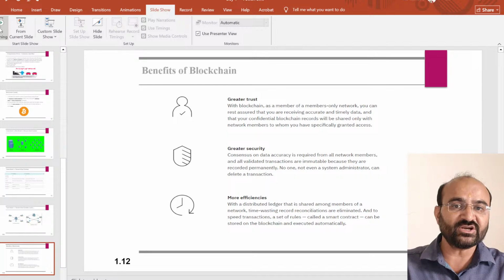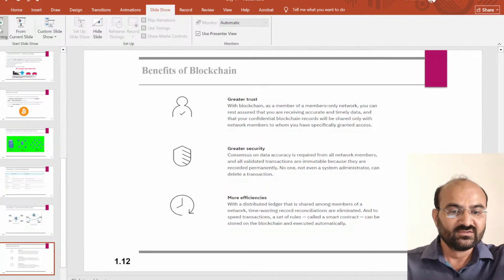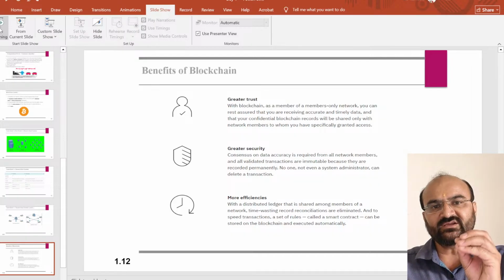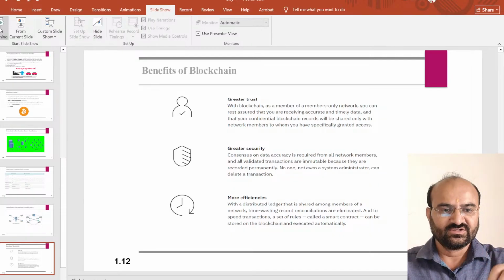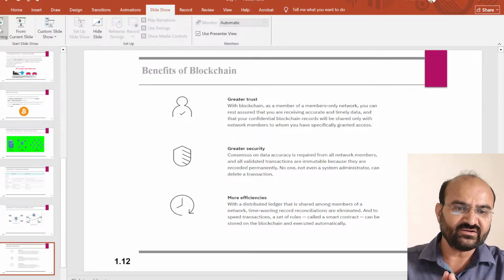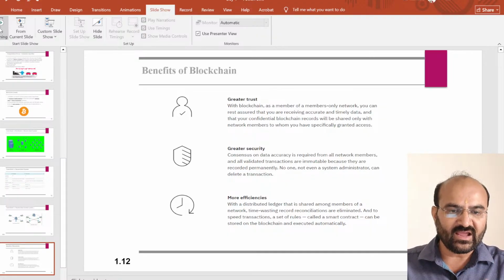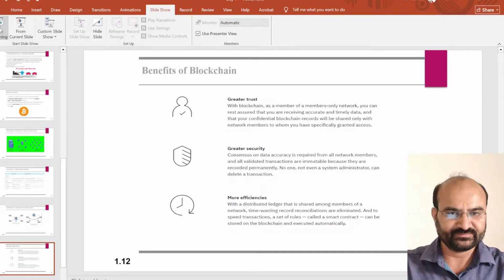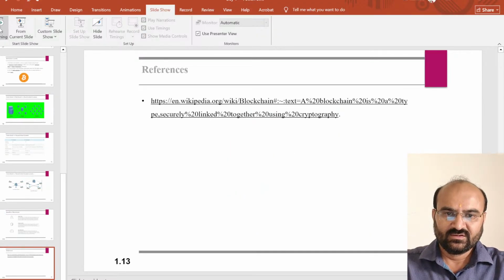Why is it more efficient? Because the data is distributed in the ledgers. I mean, data is not centralized, it is shared in a distributed ledger among the members of the network. It means no time wasted on record reconciliation, and helping means called a smart contract.